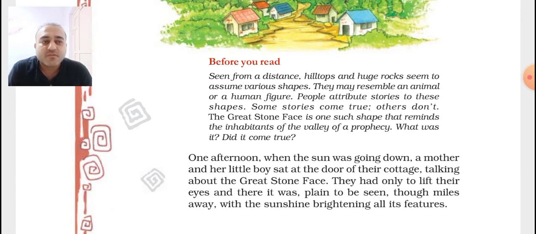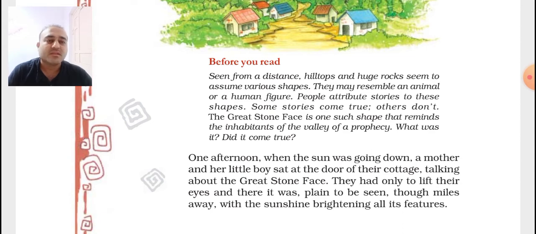Prophecy means bhavishwani. What was it? Did it come true? So the writer is talking about the prophecy. We'll begin the chapter. One afternoon, when the sun was going down, a mother and her little boy sat at the door of their cottage, talking about the great stone face. They had only to lift their eyes, and there it was.